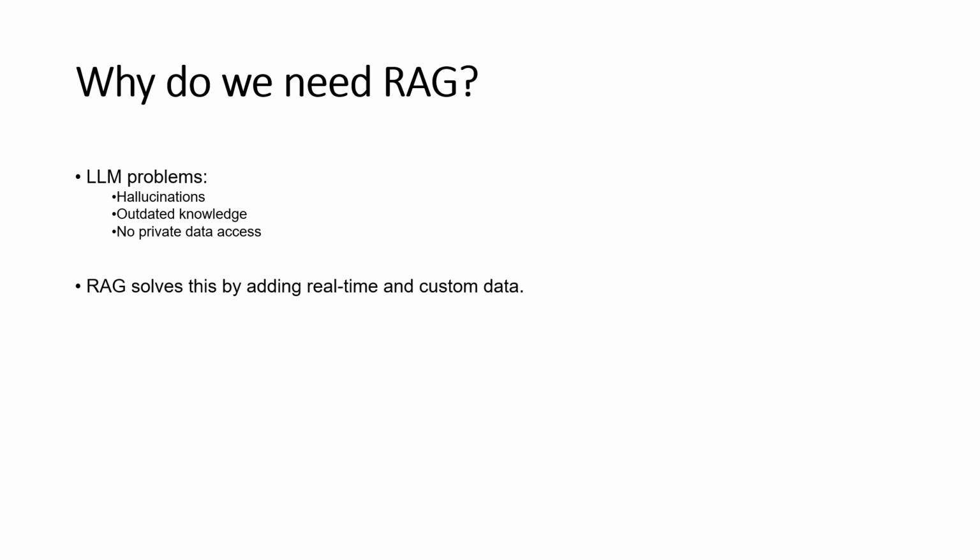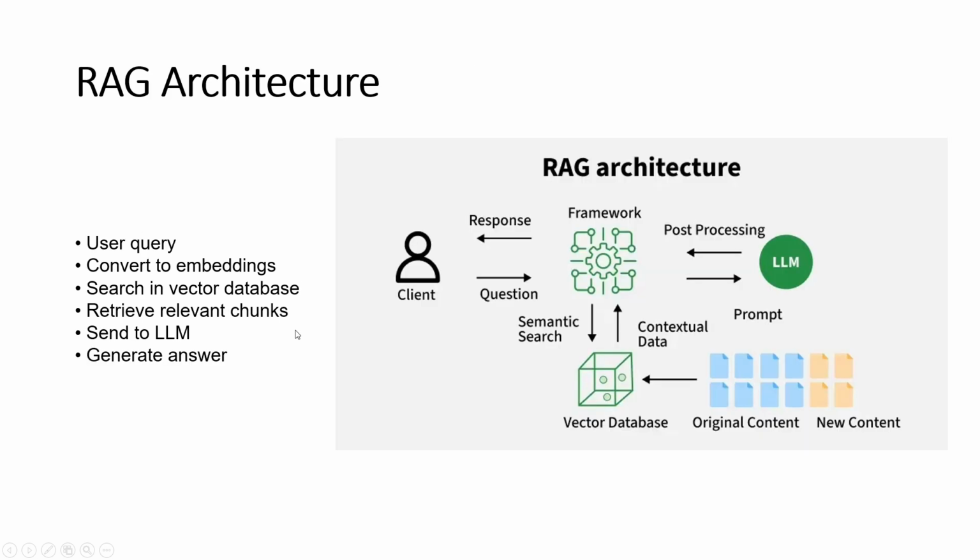Now, here is where RAG comes in. RAG fixes all of this. How? By connecting AI to real updated and custom data. So instead of guessing, it looks up information first, then answers. Think of it like a normal AI as a closed book exam and RAG AI as an open book exam. Now let's understand how RAG works step by step by seeing this architecture clearly.